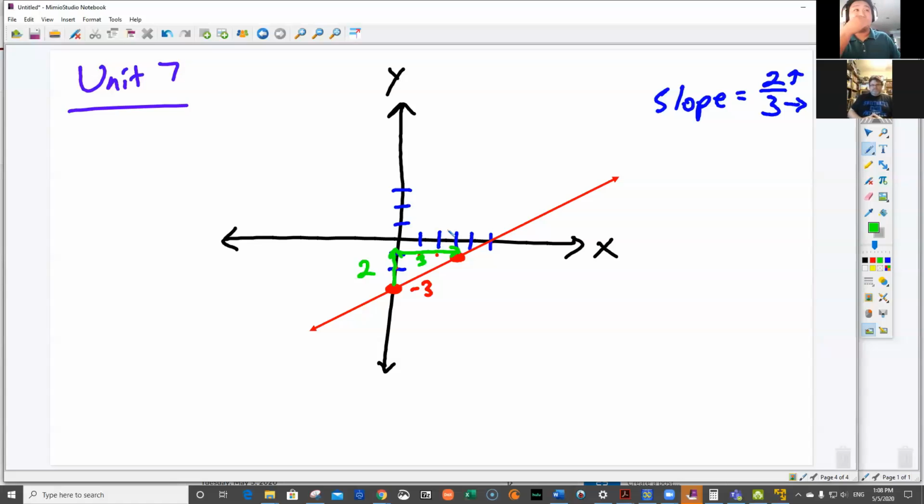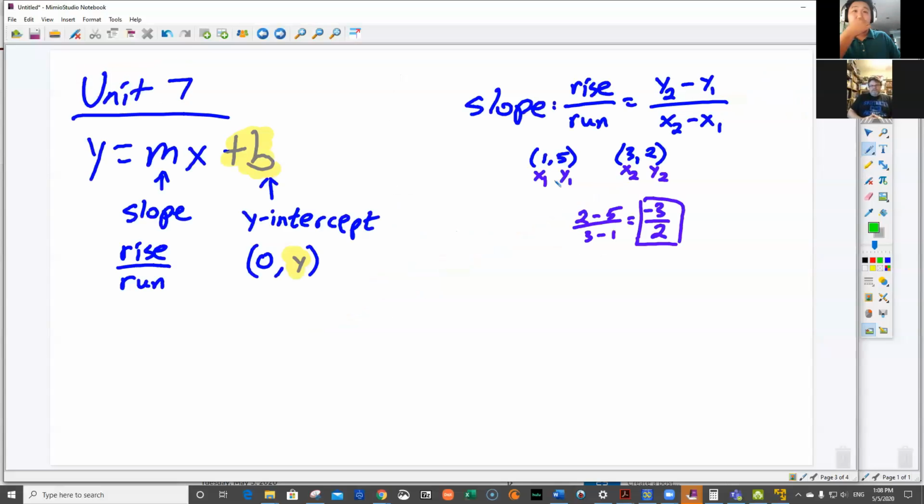Mr. Leopard, am I missing anything? That's all I can think of. I don't remember anything more complicated than that on the test. I think it's pretty simple, straightforward. Okay, then let's talk about Unit 8.